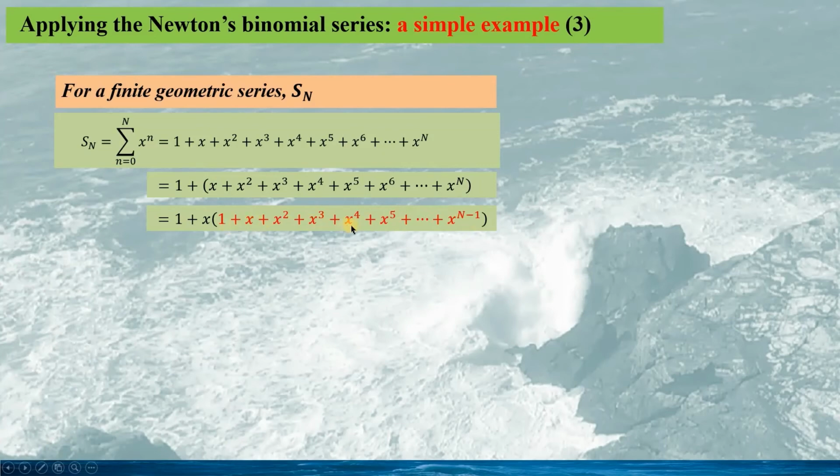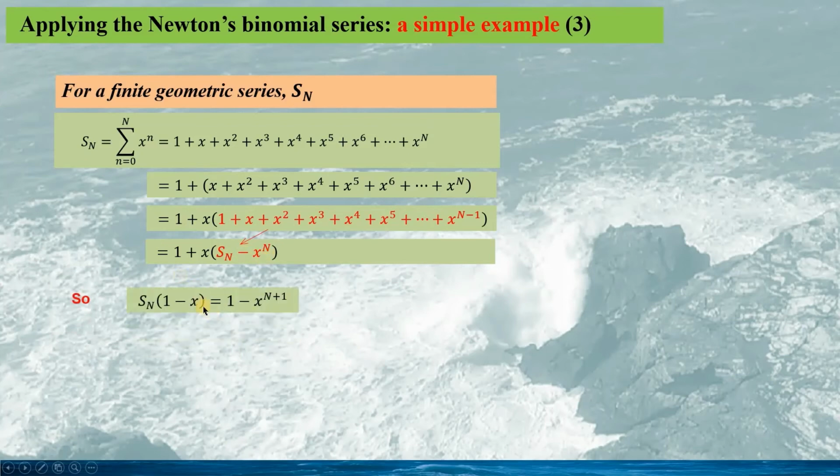So we have a new finite series, but this is slightly different from what we started with here. We see this series and this series, the only difference is the last term, x power of n. So we can express this new series as Sn minus x power of n, given as this. So we can build the equation for this finite series as this, and when we solve the equation, we can obtain Sn given in this expression.